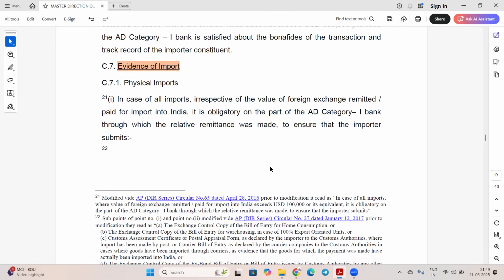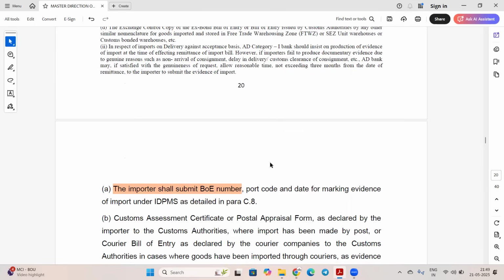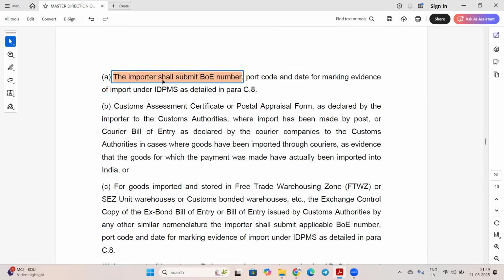In the case of export, evidence of export is the shipping bill. Importers shall submit bill of entry, port code and date for marking evidence of import under IDPMS.